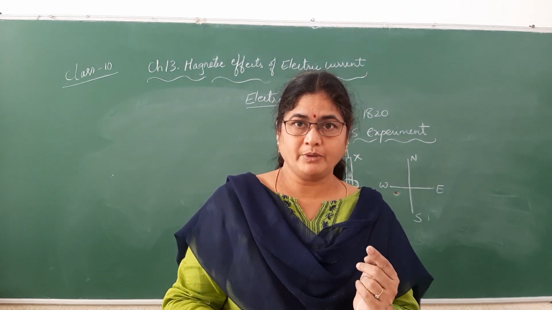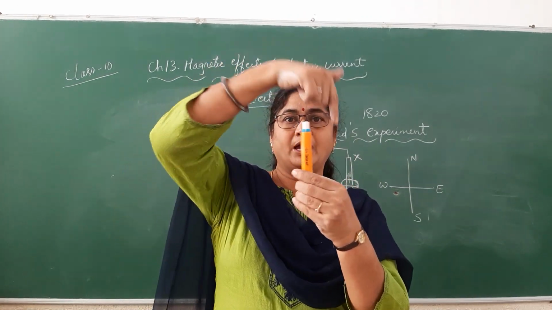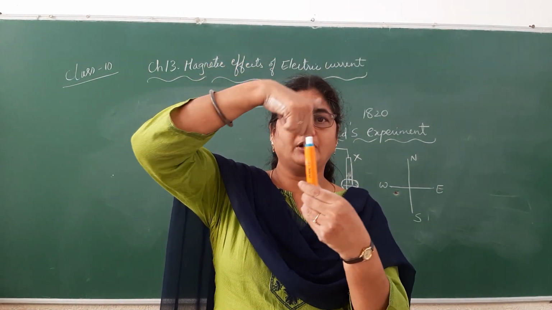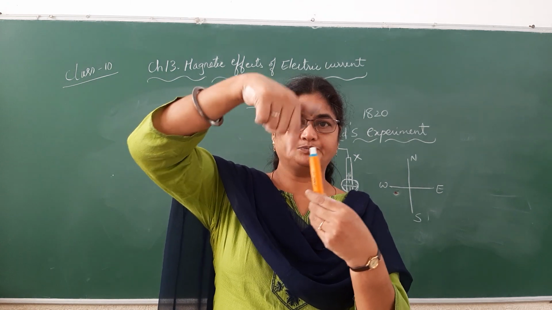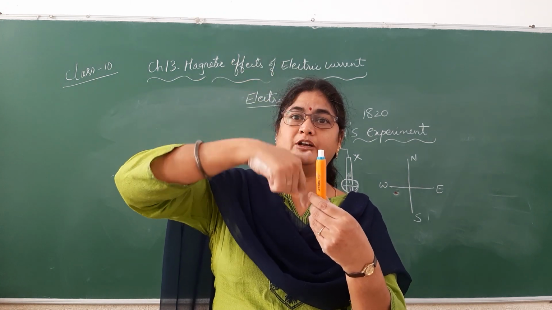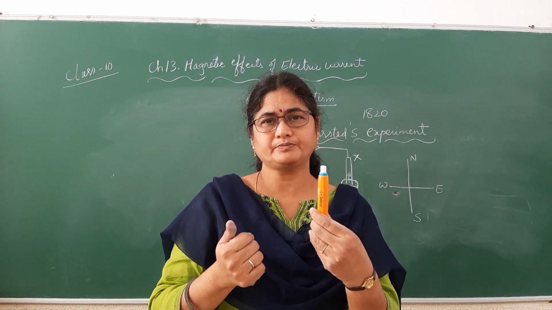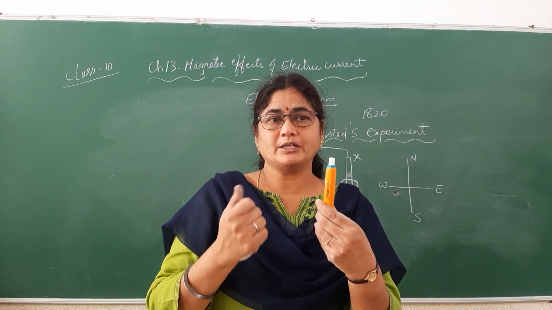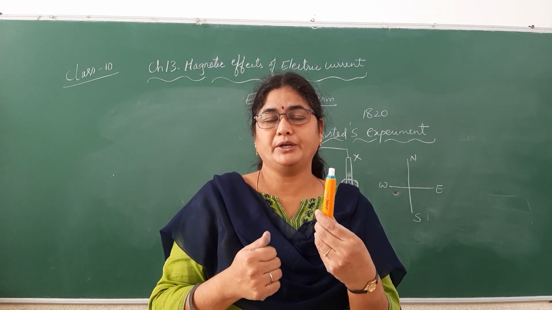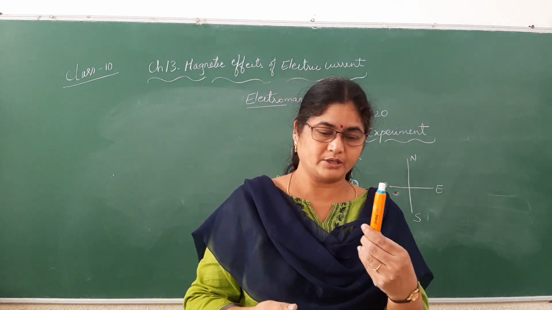By this experiment, he concluded that if you take a wire like this, around this a magnetic field is always present. So this electric field and magnetic field together is called as electromagnetism. This electromagnetism is very useful in our day-to-day life, which we are going to deal in further topics.